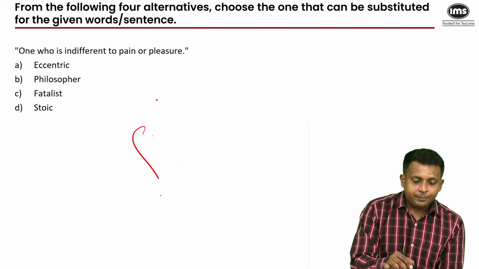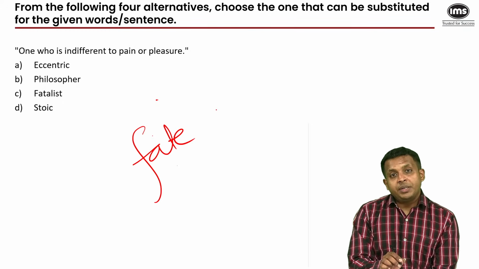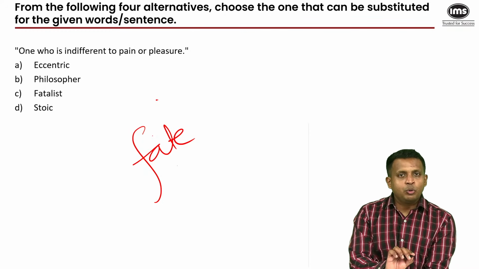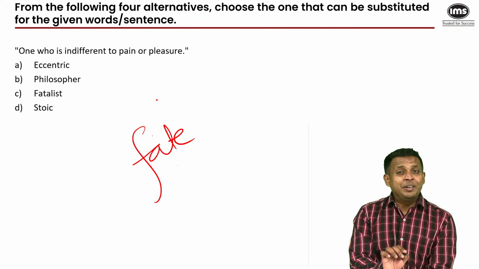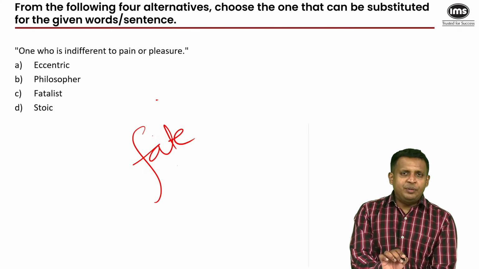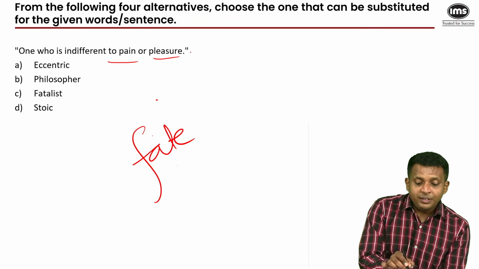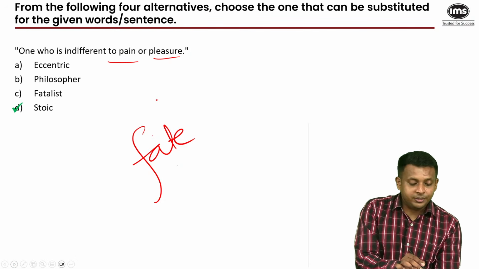Fatalist, fate. What is fate? Fate says that everything that's going to happen in your life has already been predetermined and you can't do anything about it. You just have to live out your life as part of a story that has already been written. So you don't have free will. So then you are a fatalist. But someone who can't feel any pain or any pleasure is stoic. That's our answer here.